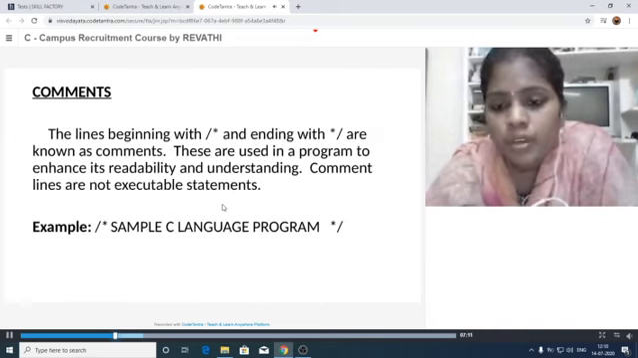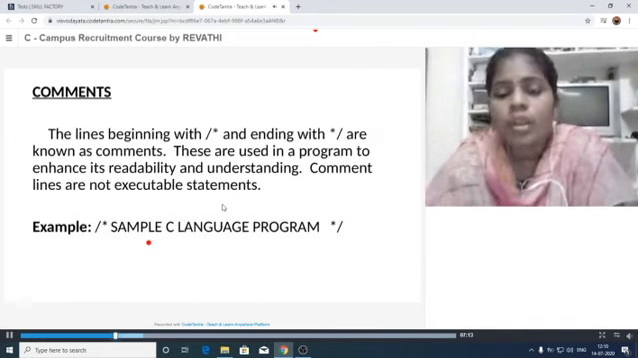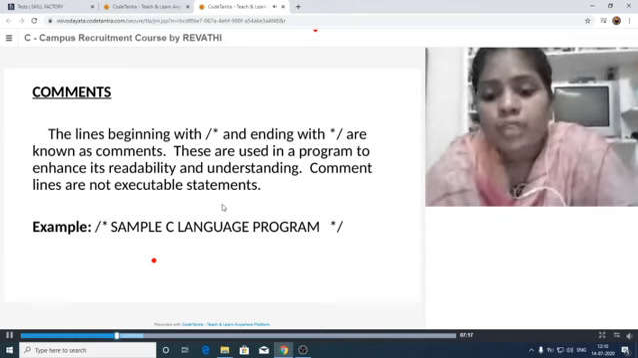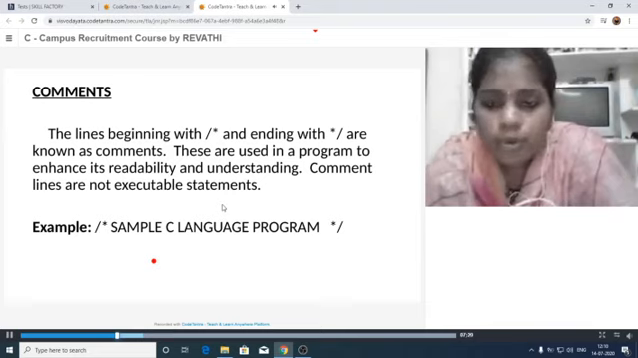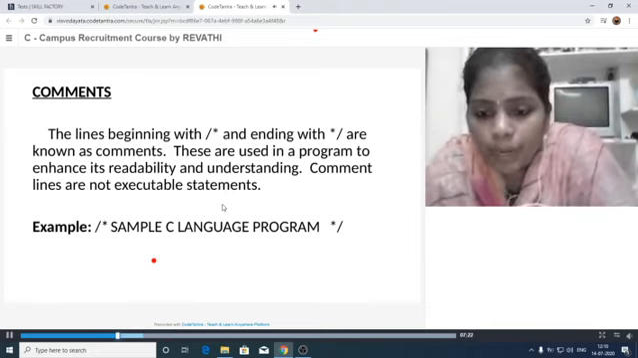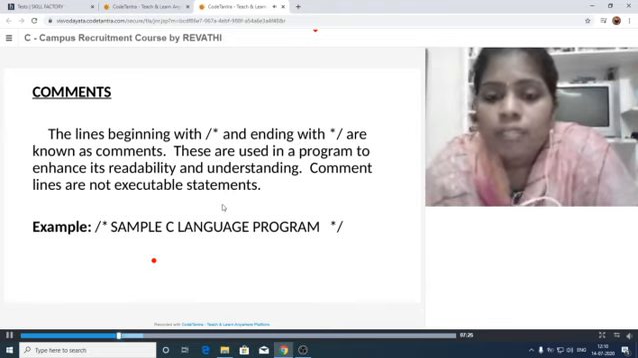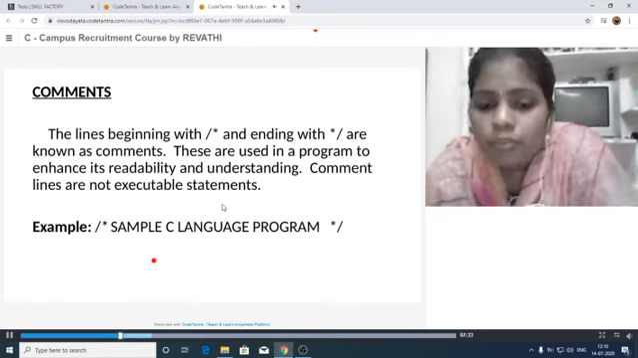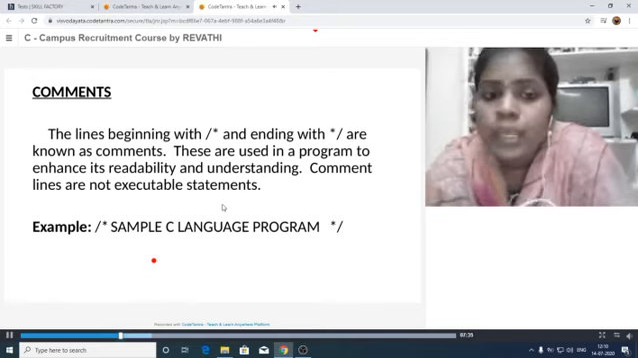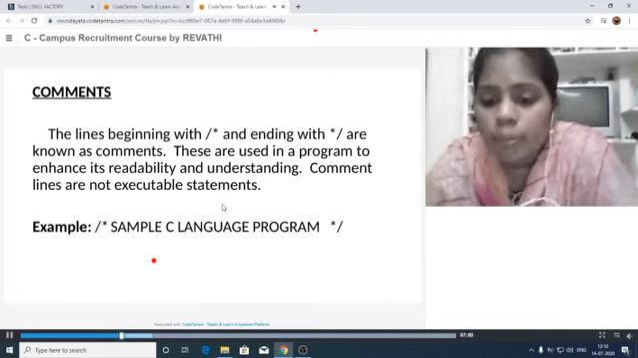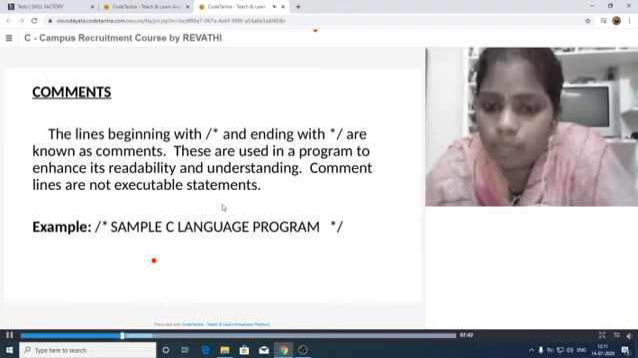Now, comments. Our C program starting. Whenever we write a C program, first we have to provide the comment lines. The need for these comment lines is that anyone can easily understand and read the program. Whatever program we are going to write, it will be understood from the start. That means the content we provide about the program is called the comment lines.